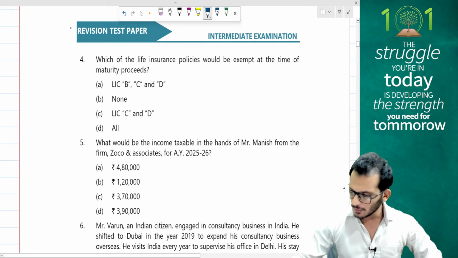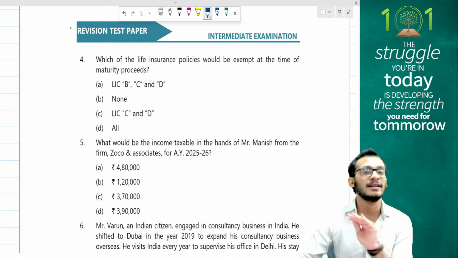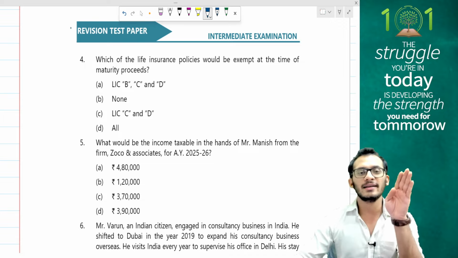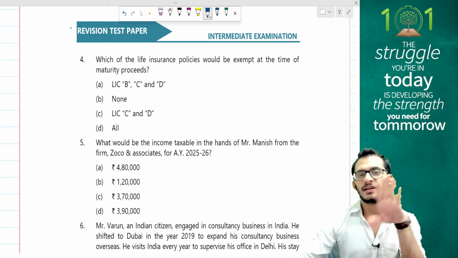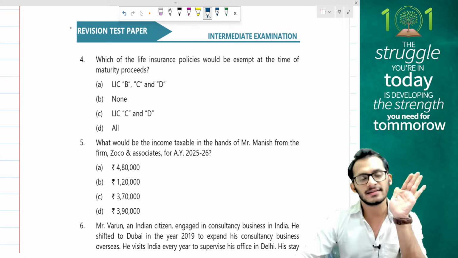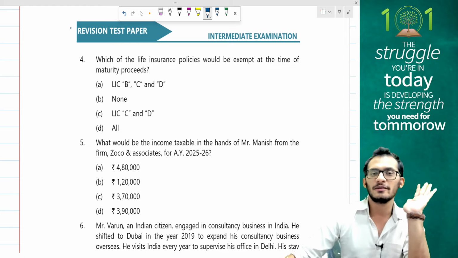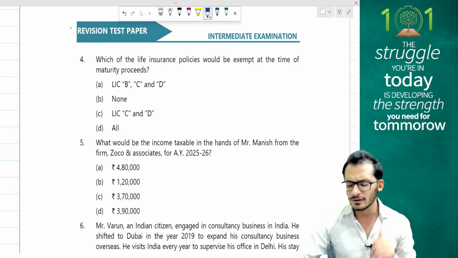Which of the life insurance policies would be exempt at the time of maturity proceeding? I think this is one question which is fairly coming in every RTP nowadays. Since 2023's amendment, every RTP I've seen, every time there'll be a life insurance policy related question. While it has never appeared in the examinations, for some reason, the RTP series at least comes and says this is an important topic which you have to pay attention to. So yes, we're going to look into it.